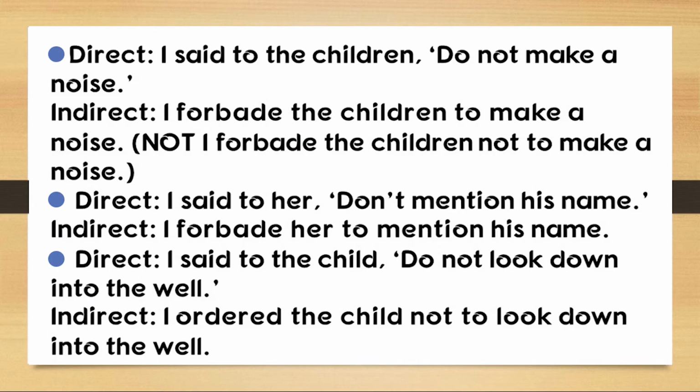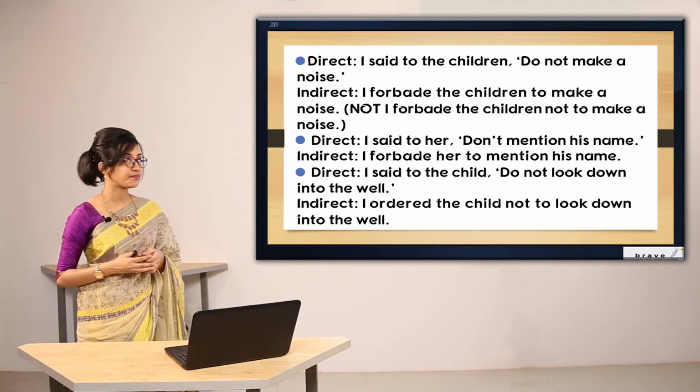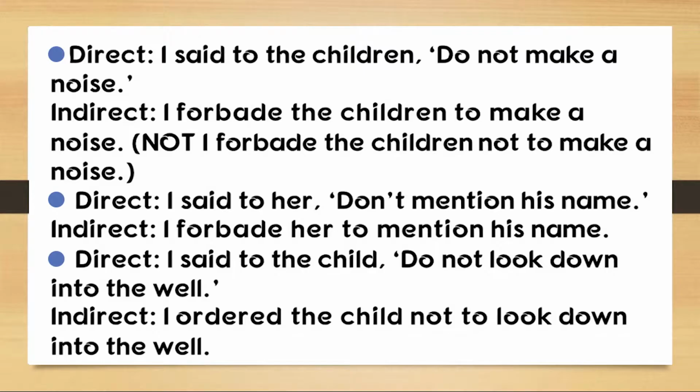So I am not going to use not to again. I have to write I forbade the children to make a noise. You can also change it in this way: I ordered the children not to make a noise. This is also correct. Now the second one, I said to her, don't mention his name. So the same rule is going to be applied here too. I forbade her to mention his name, or I can say I ordered her not to mention his name.